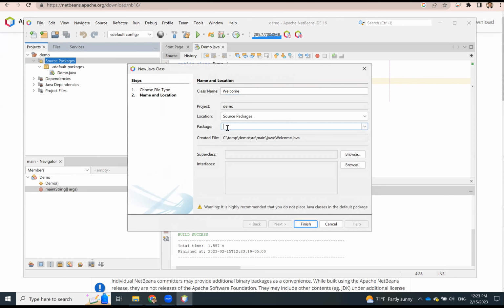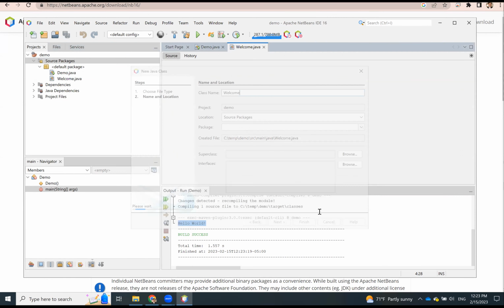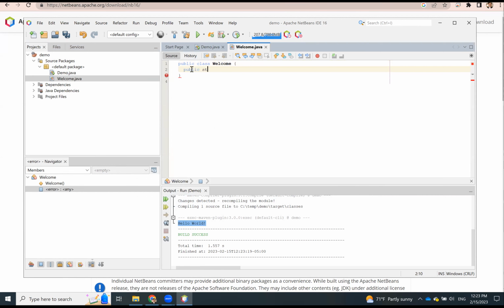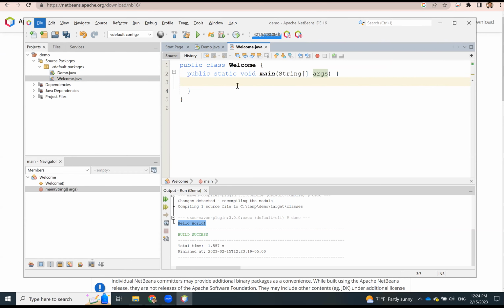So the package is empty now. I don't use packages in my book for simplicity. So let's choose finish. All right, so I have this. Now I'm going to write the main method: public static void main, String brackets args, and with this, let's write this.